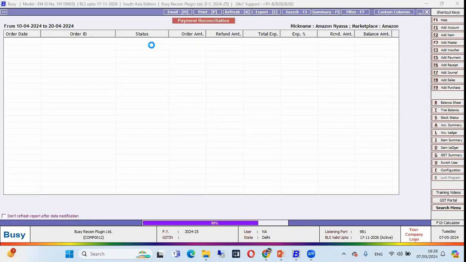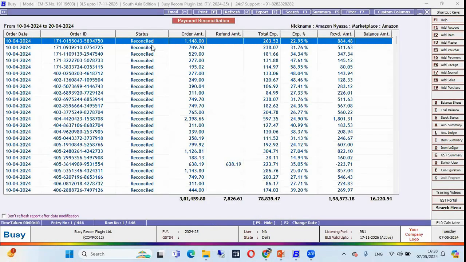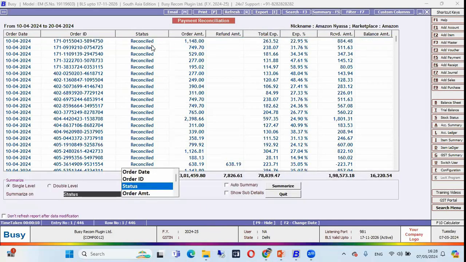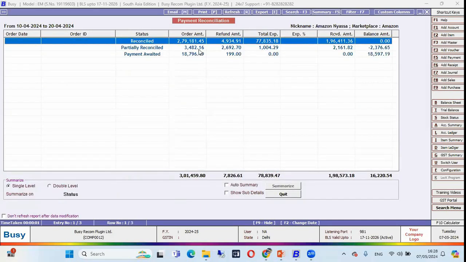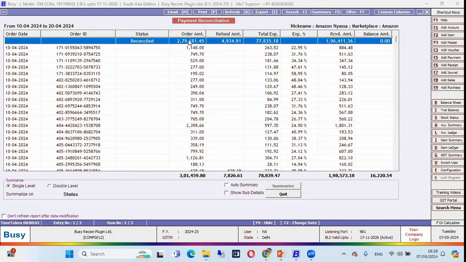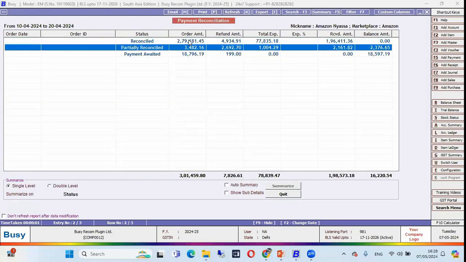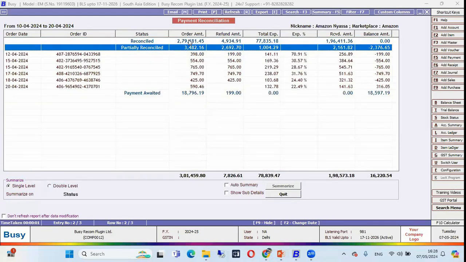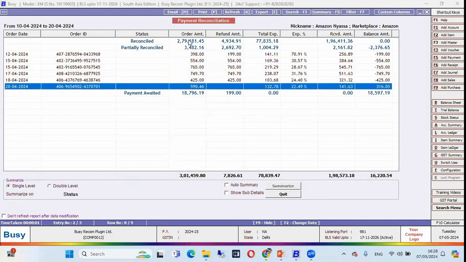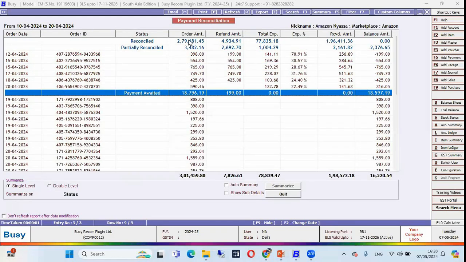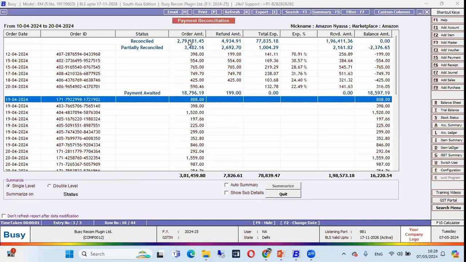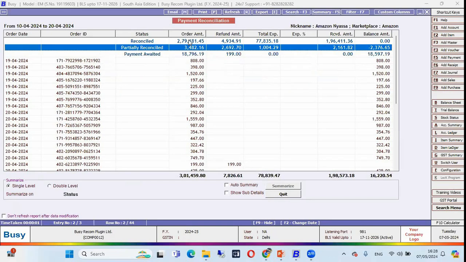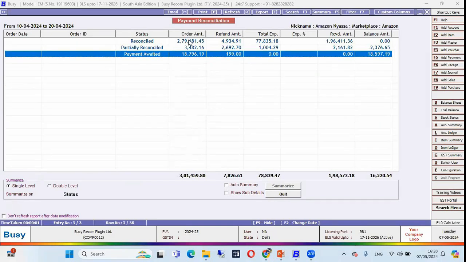Let me change the date range. In this report you can see outstanding balances, and here see the status. These transactions are reconciled, which means payment is received completely, and partially received means some payment is pending and some payment is received, and payment awaited means payment is not received against this order, against this sales. So we can check the status in this report. This is for payment reconciliation.